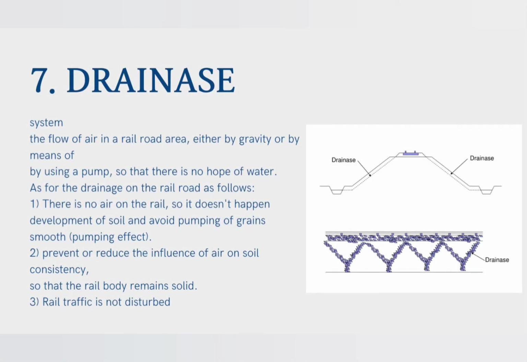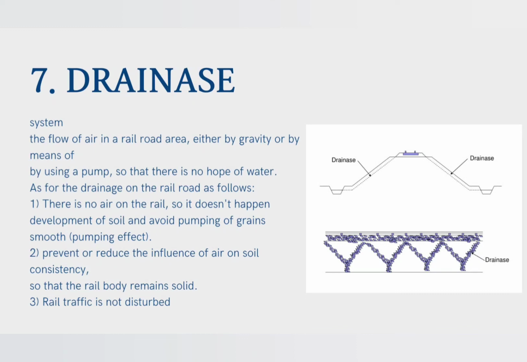And the last is drainage. Drainage is a system for the flow of water in the railroad area, either by gravity or by using a pump, so that there is no standing water.